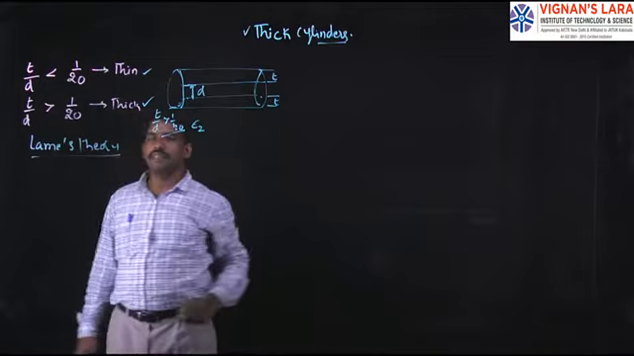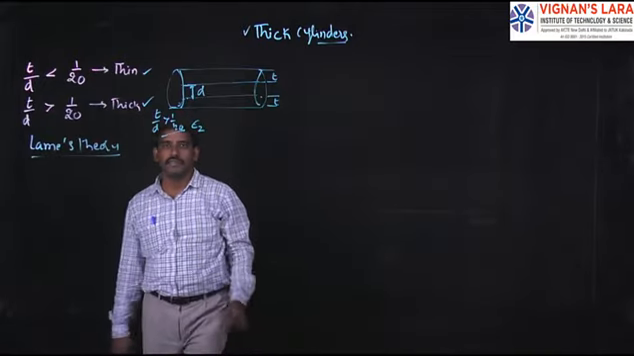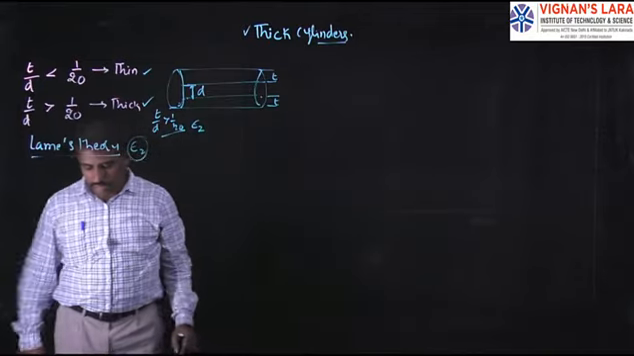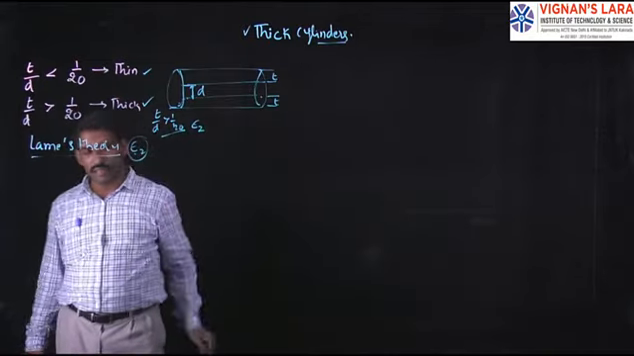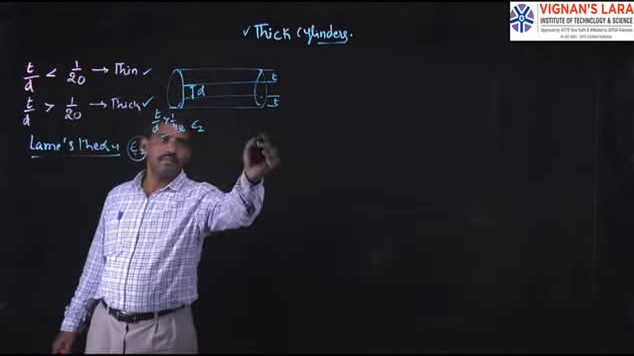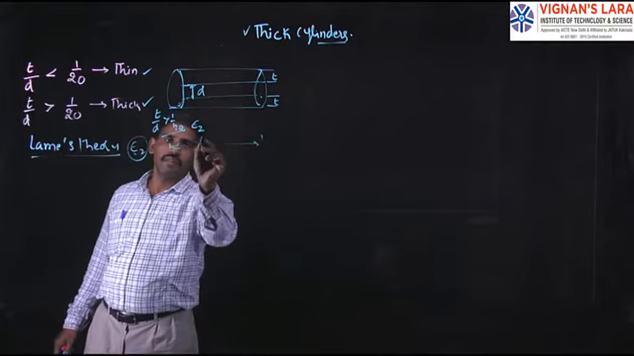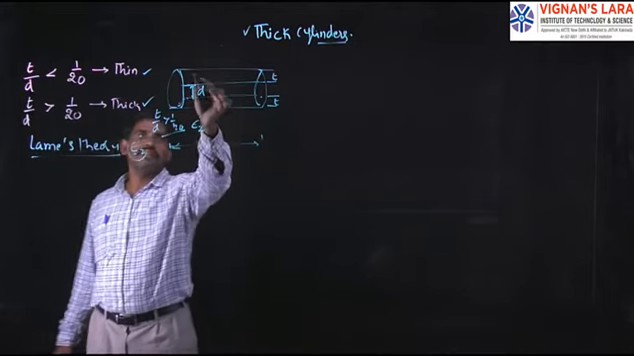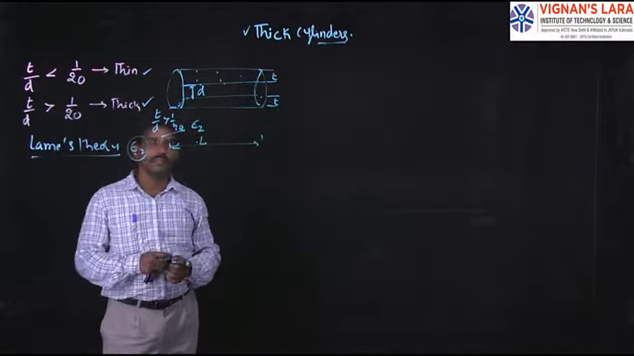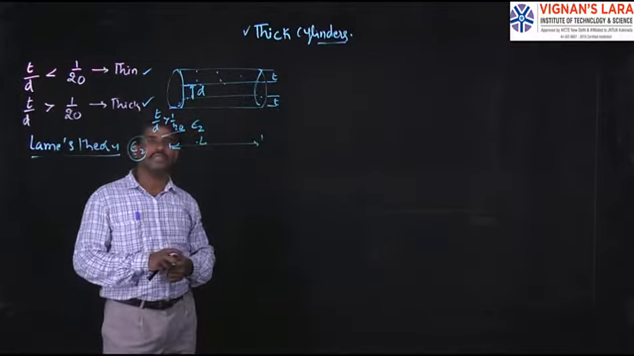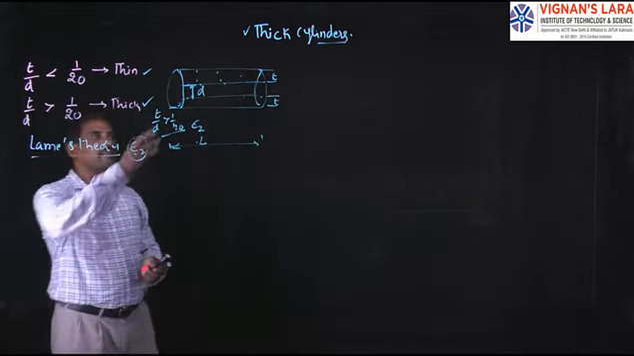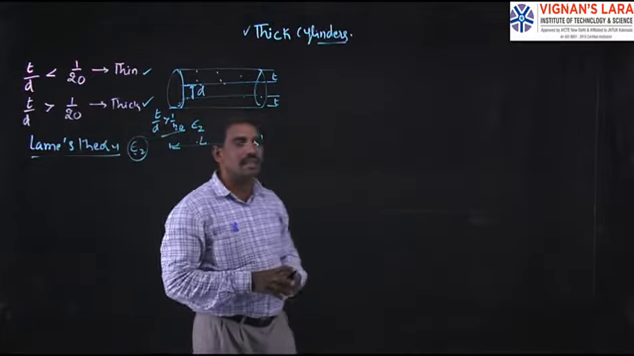So it means the strain is constant. That is very important. The longitudinal strain is along the length, and it is constant throughout the cross section. This is a very important and reasonable assumption. Based on this assumption, Lami's theory, we make the analysis of thick cylinders.